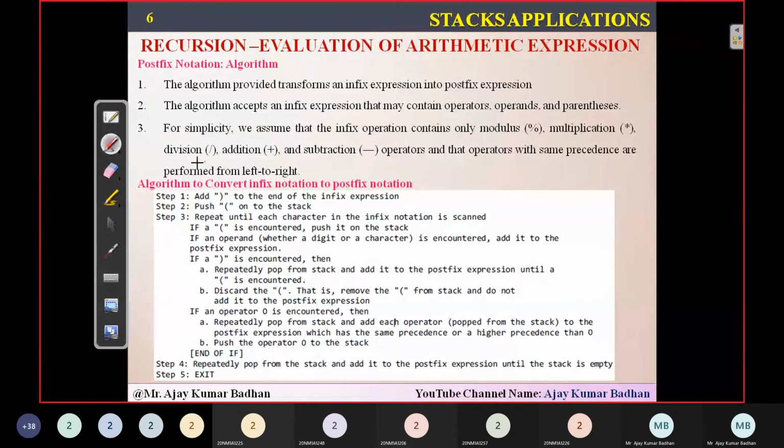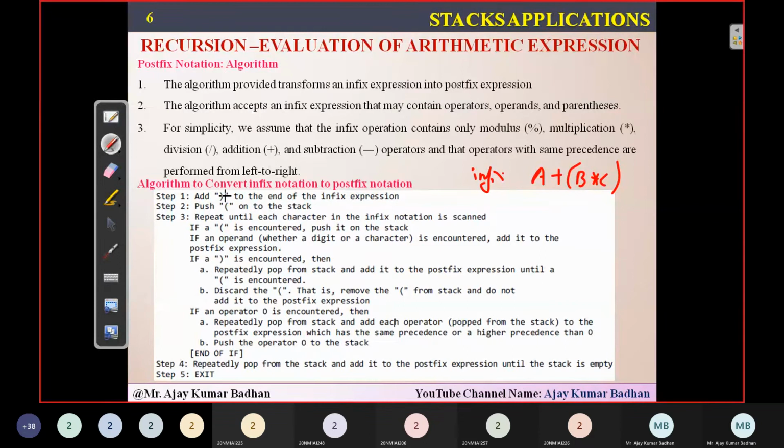There are different algorithms depending upon the situation. Since I am preferring this particular textbook, by Reema Thareja, I'm following the process that the author has provided here. What he's saying is, whenever you are given an infix notation, something like A plus B star C, this is an infix notation given.